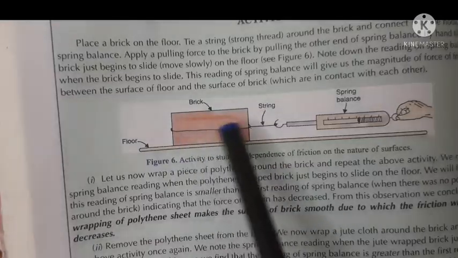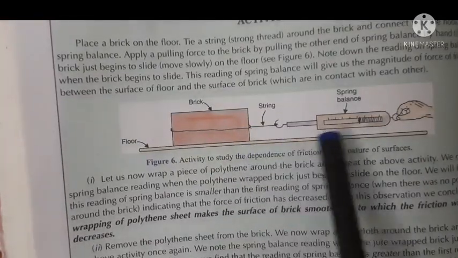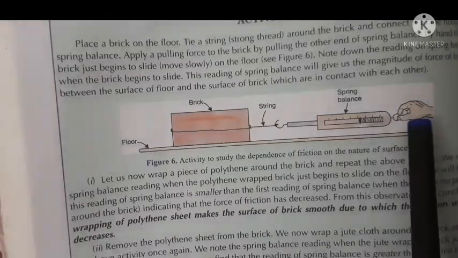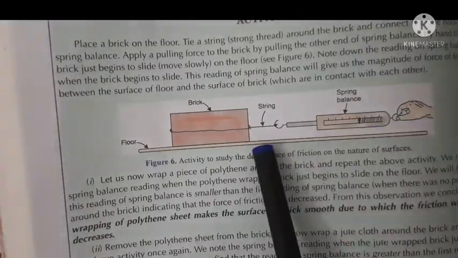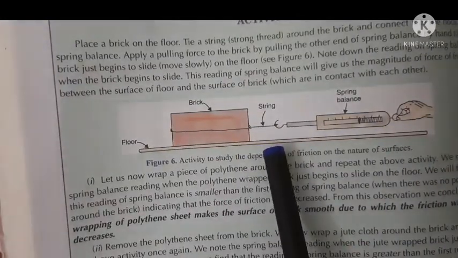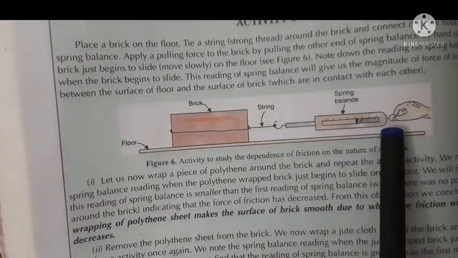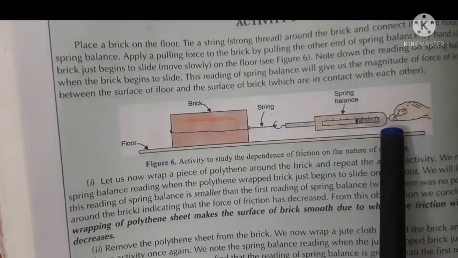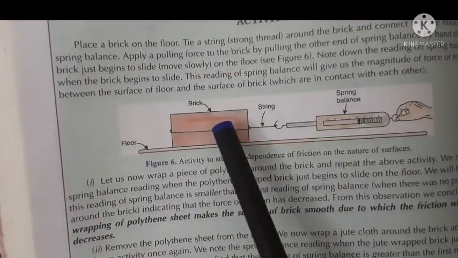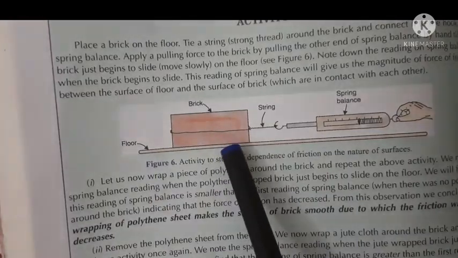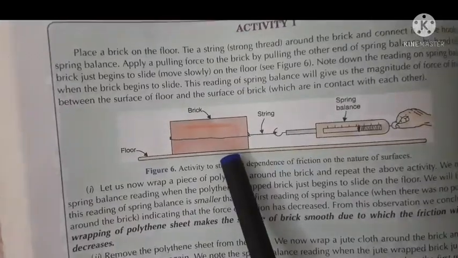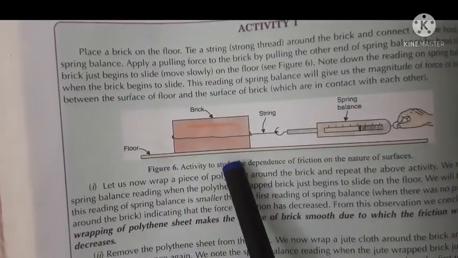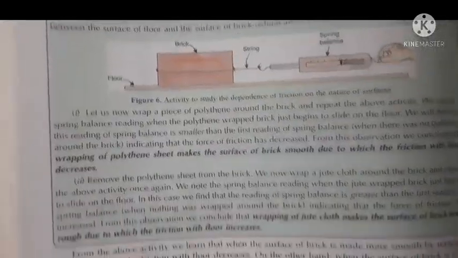Now in the third case, just wrap it with a jute cloth. Again repeat the same activity. You will find that the applied force, the force which is applied to move it, or just to make it tend to move, is much more than in the first two cases. So here the force of friction is maximum, because the irregularities of the jute cloth are more and the interlocking is more as well as strong. So force of friction is also more. So if the force of friction is more, the applied force will be more. That is what is given here.